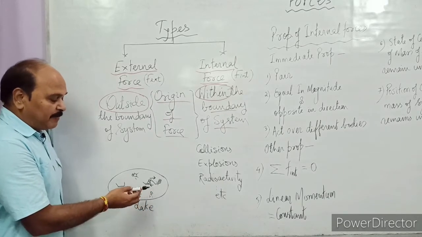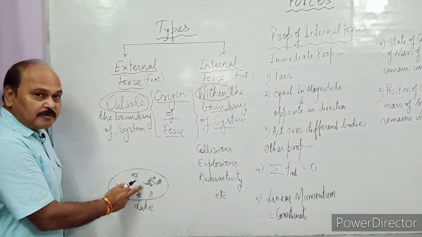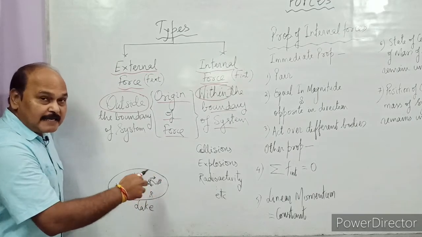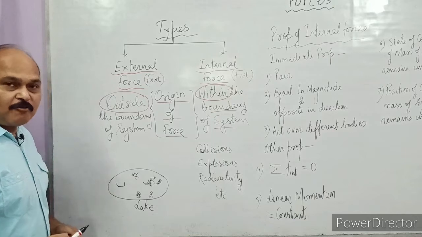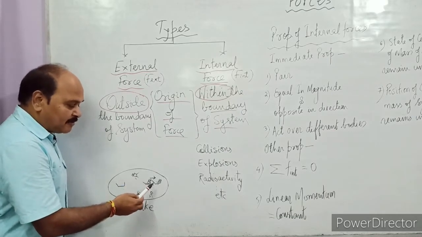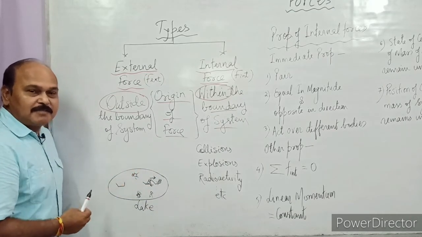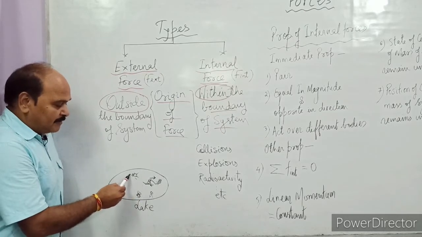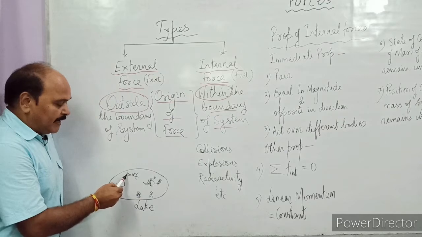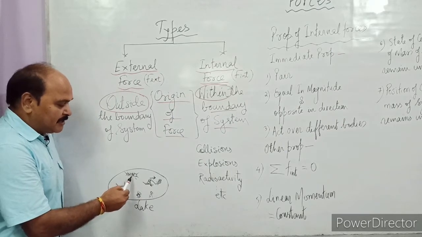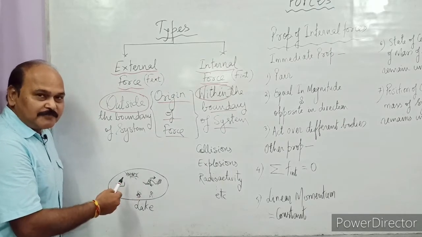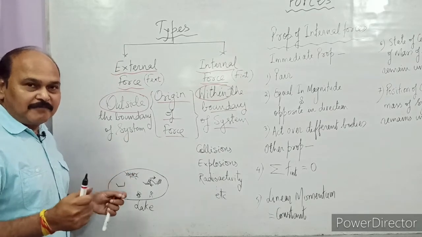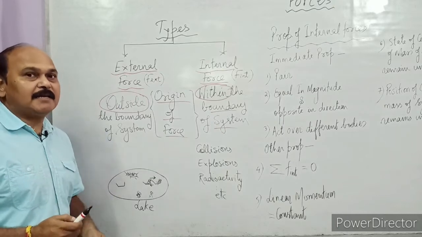So the force applied by a person over this boat, which is in the neighborhood, is an internal force. Why? Because the origin of the force lies within the boundary of the system. If the people in the lake are playing, pushing each other, the forces between the people who push each other within the lake are all internal forces.